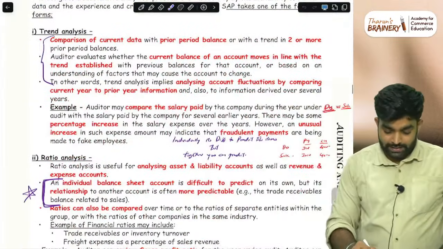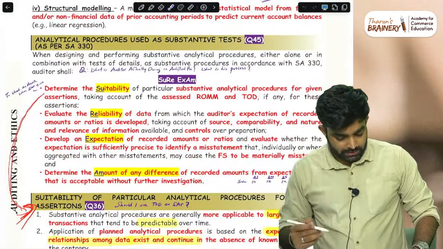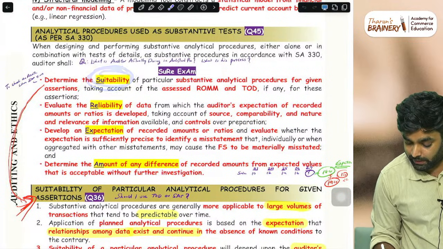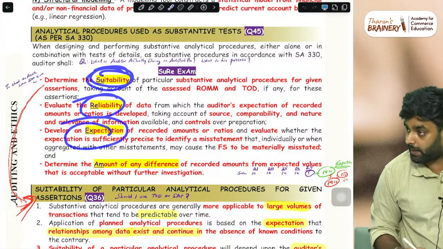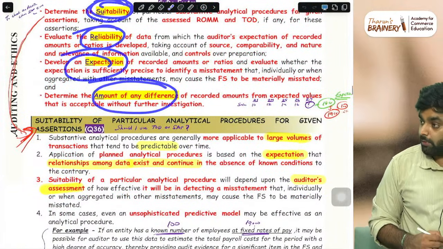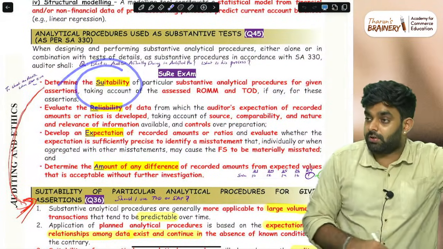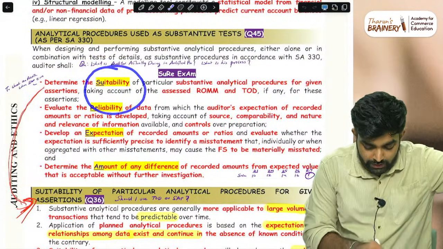Then techniques: trend analysis, ratio analysis. This is what I told. This is the question we learned: determine the suitability of analytical procedure, the reliability of the data, developing an expectation for use, and seeing the amount of difference. But how do you check the suitability of the analytical procedure?